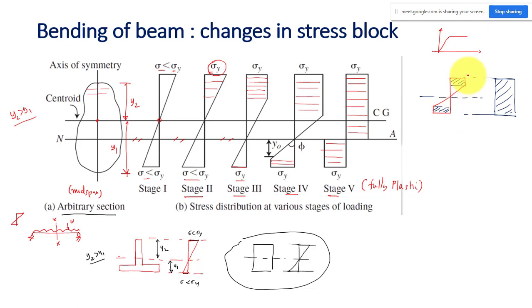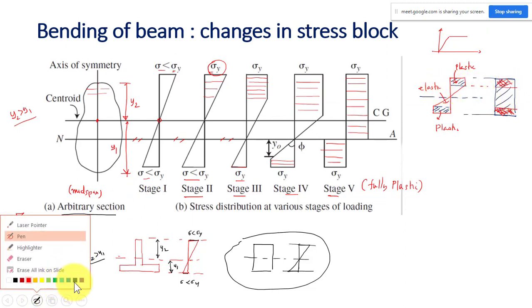Yes, so this part is plastic, because these fibers in the beam you can project into the beam. This part of your beam, all the fibers have reached the yield point, and same thing here also. This is the plastic, but this section of your beam is still elastic, because the stress at this level is much lesser than your yield point.